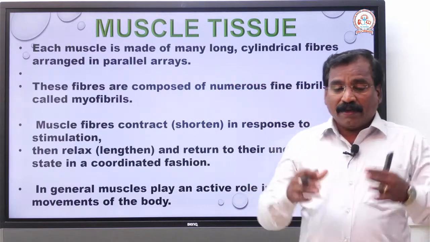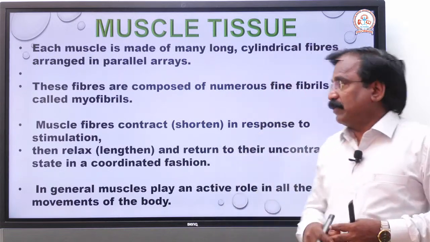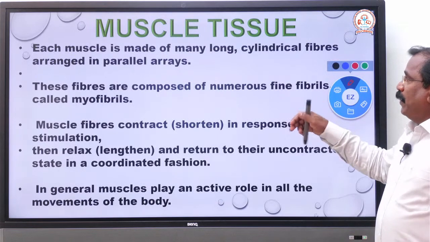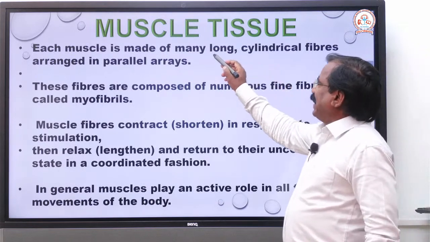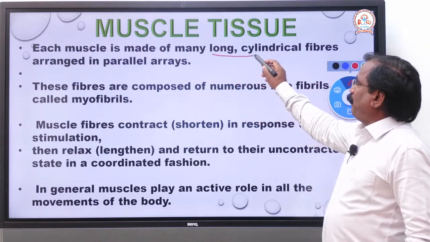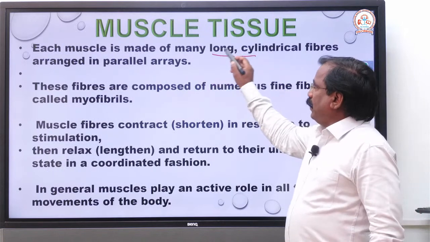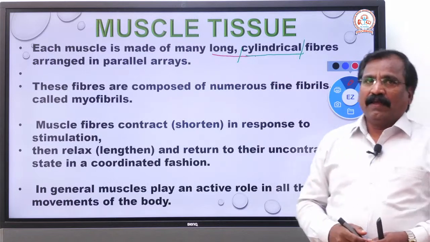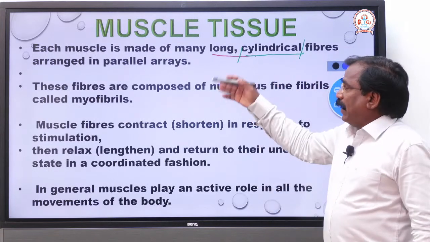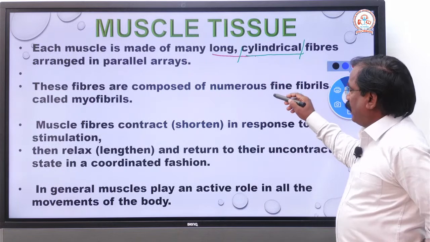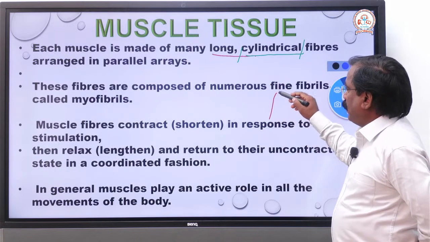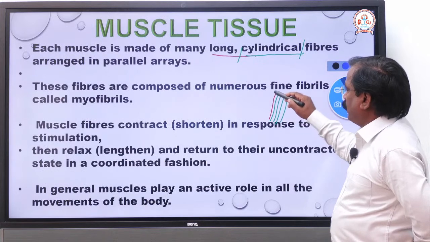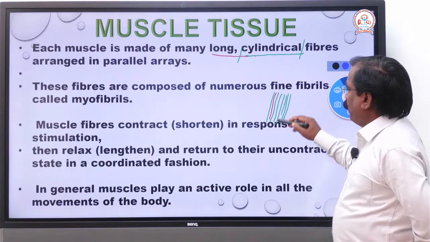Now, the composition: muscles are made up of many long cylindrical fibers arranged parallel to each other. If you take a piece of non-vegetarian meat, it is made up of many fibers.